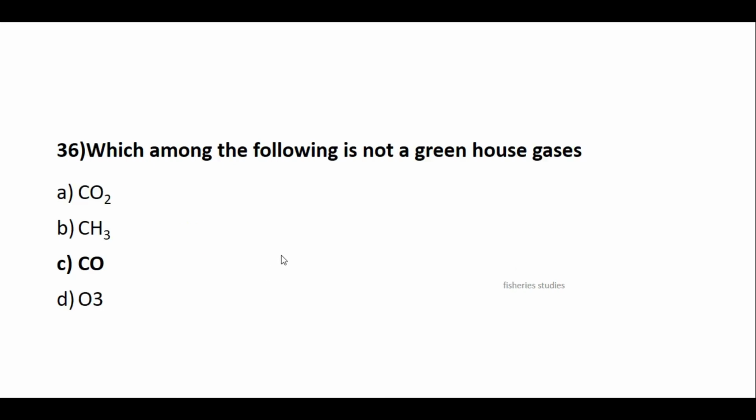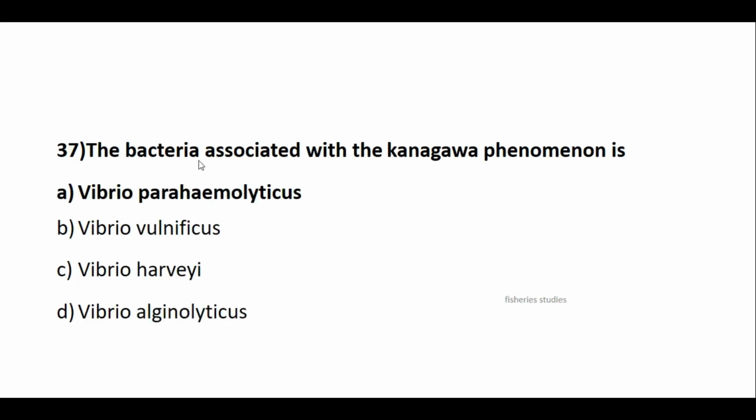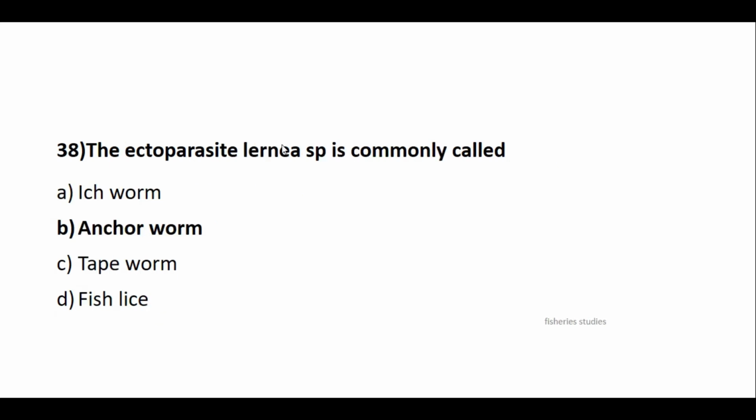Which of the following is a greenhouse gas? Carbon dioxide is greenhouse gas, methane is also greenhouse gas, ozone is also greenhouse gas. So the answer is carbon monoxide. The bacteria associated with the Kanagawa phenomenon is? A correct answer is Vibrio parahaemolyticus. Ectoparasite Lernaea. For Lernaea, anchor worm will come. Fish lice, Argulus will come.